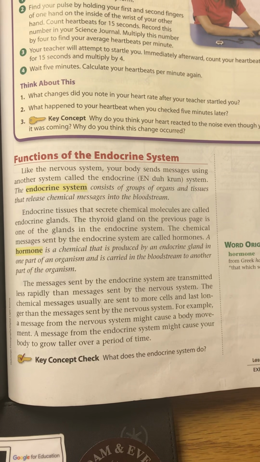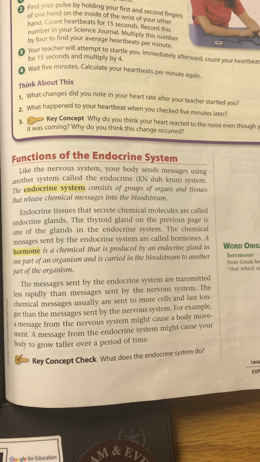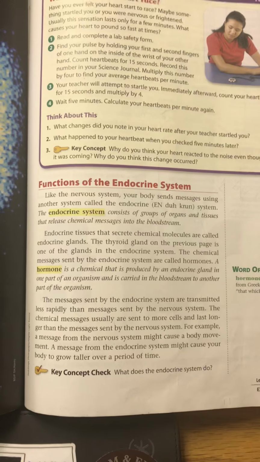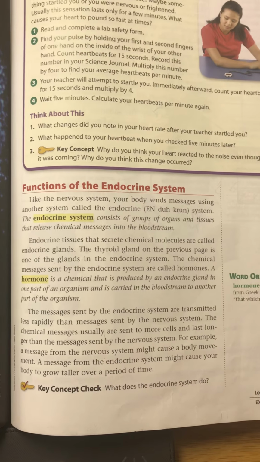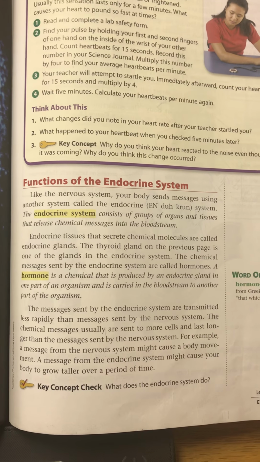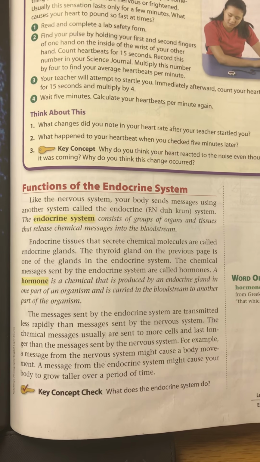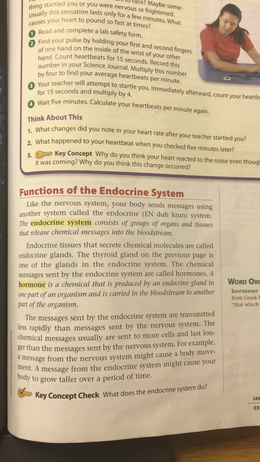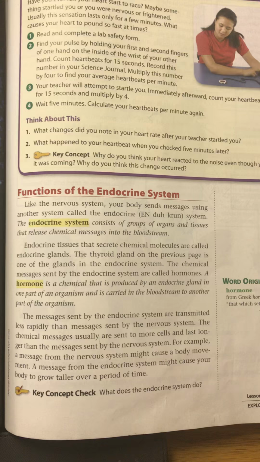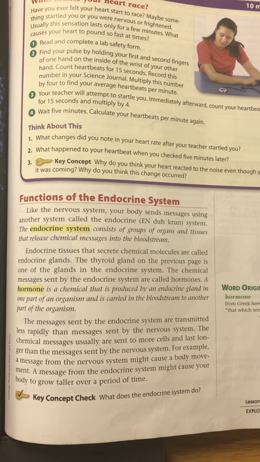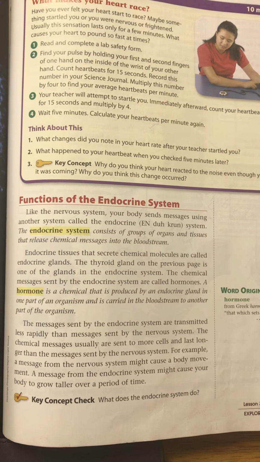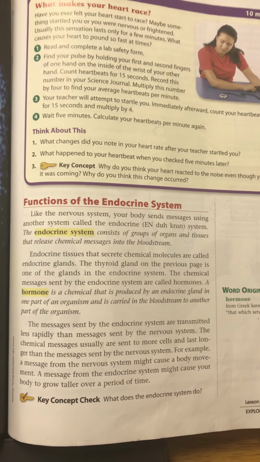A hormone is a chemical that is produced by an endocrine gland in one part of an organism and is carried in the bloodstream to another part of the organism. The messages sent by the endocrine system are transmitted less rapidly than messages sent by the nervous system. The chemical messages usually are sent to more cells and last longer. For example, a message from the nervous system might cause a body movement. A message from the endocrine system might cause your body to grow taller over a period of time.